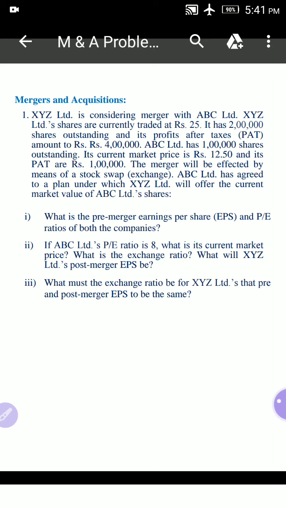Second point, if ABC Limited's PE ratio, price earnings ratio, is 8, what is its current market price? What is the exchange ratio? What will XYZ's post merger EPS be?